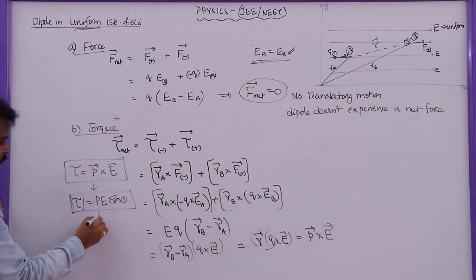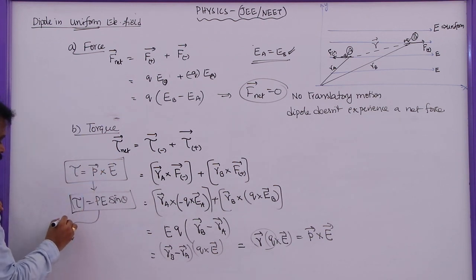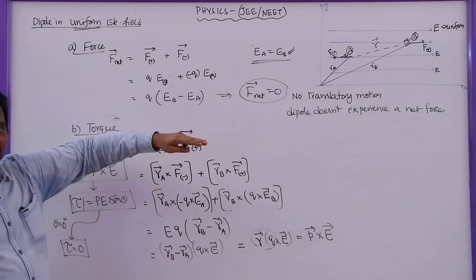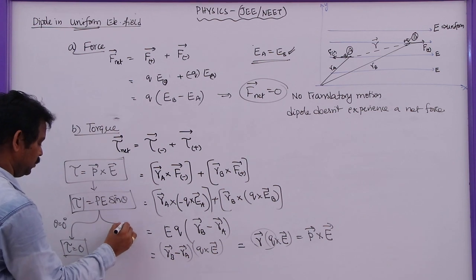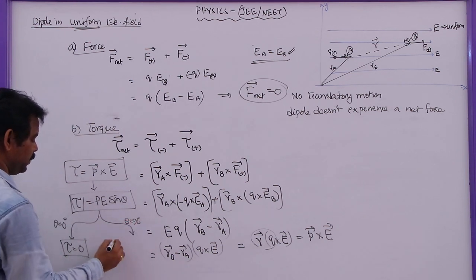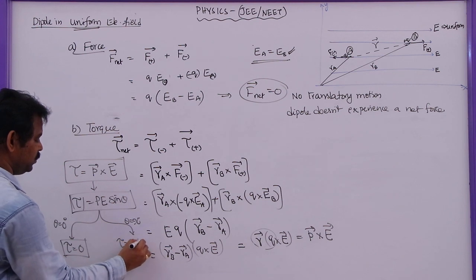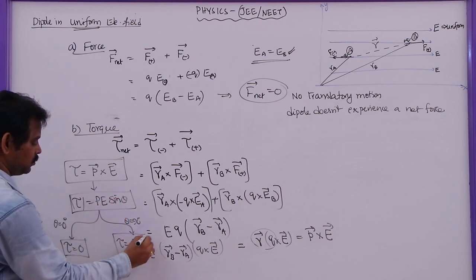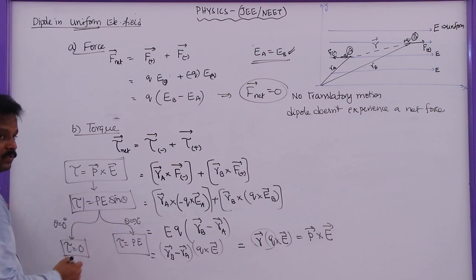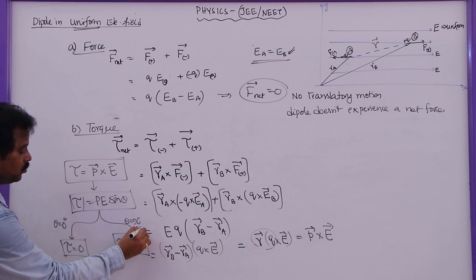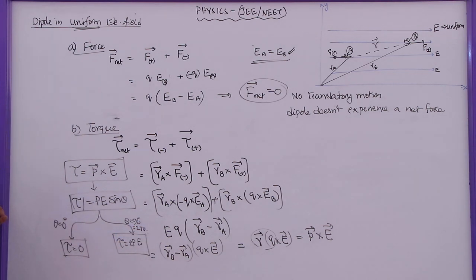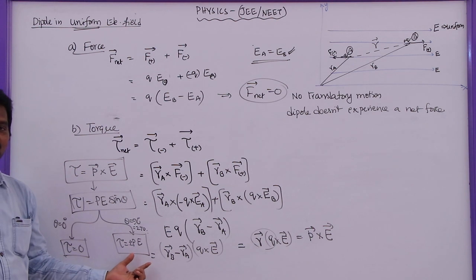If theta is equal to 0, the torque tau is equal to 0. That means when the dipole is parallel to the field, it will not experience any torque. If the dipole is perpendicular, let us say theta is equal to 90, the torque will be PE sin 90, which is 1, so torque tau is equal to PE. This is the maximum torque, and at theta 0 it is 0. But if theta is 90 or 270, you will have plus or minus PE, and both values are maximum only.